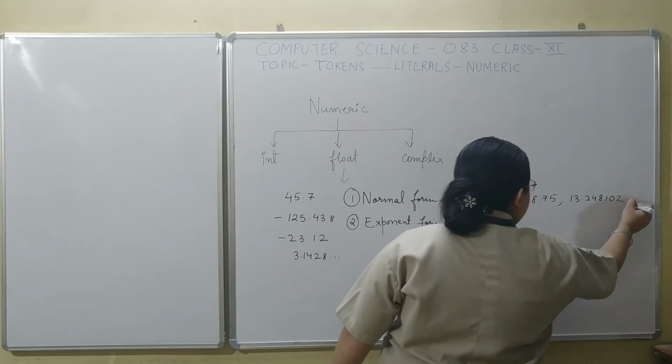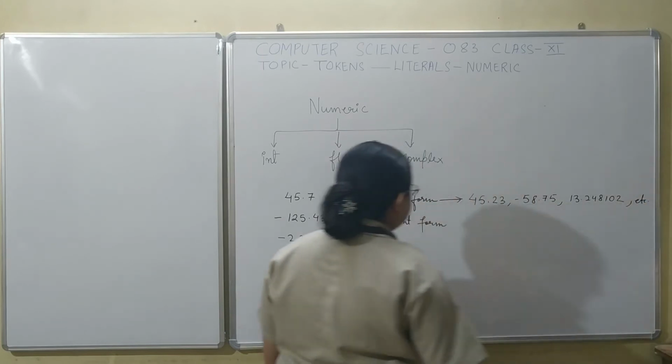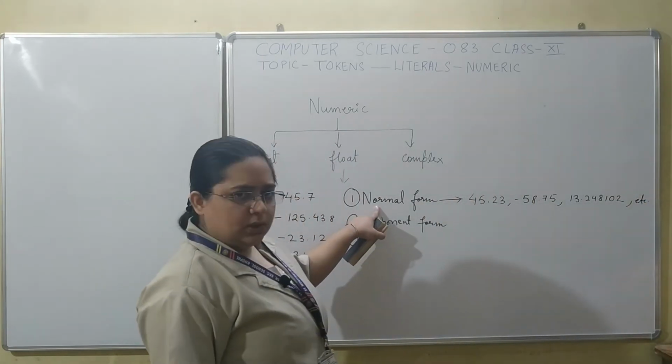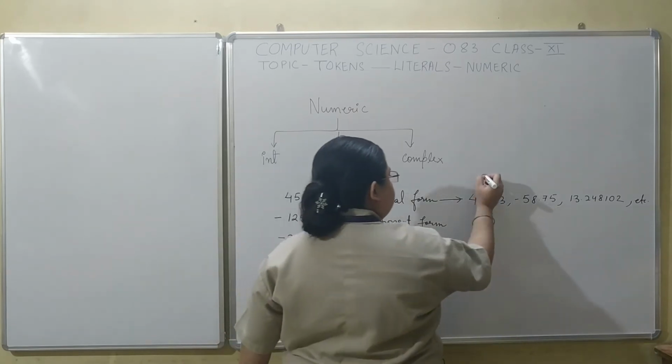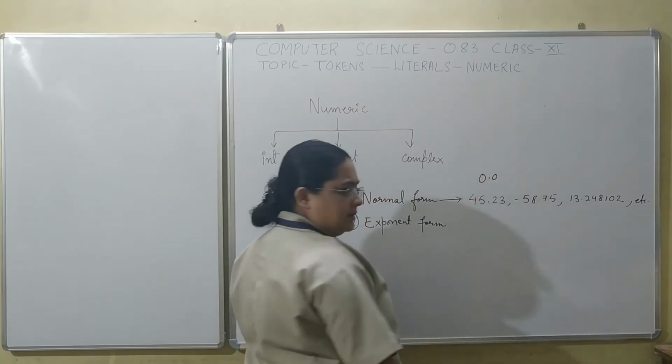So these are examples of floating point numbers which are represented in the normal form. Even 0 is represented like this, 0.0.